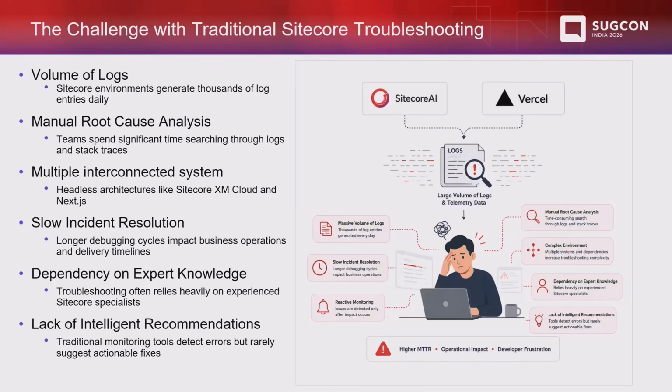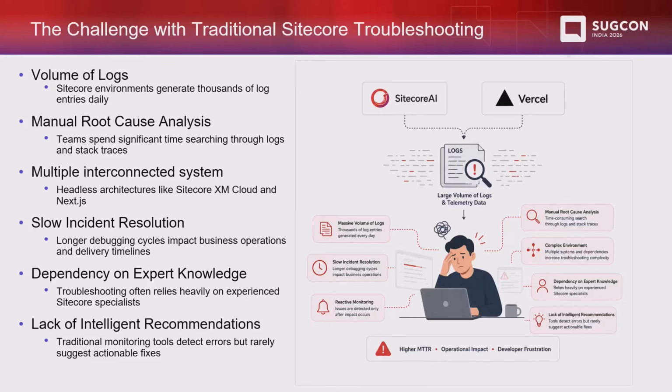Because right now what we see is just plain data, right? We have a lot of data, but we don't have any insightful information out of it. So the volume of data is what I feel is the main and biggest challenge as part of our troubleshooting. Then, as I mentioned, we talk about interconnected systems, the headless architecture, where everything is distributed. Nothing is bundled up in one system, right? One team is working specifically on the Sitecore side, one is working on the front end side, and so on.